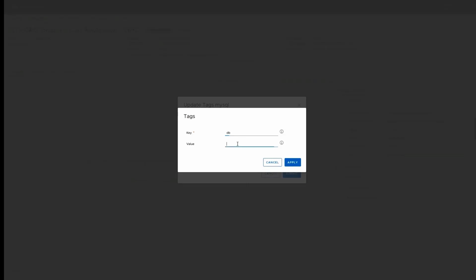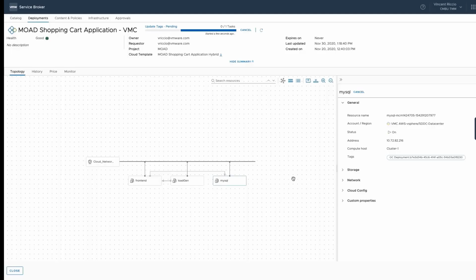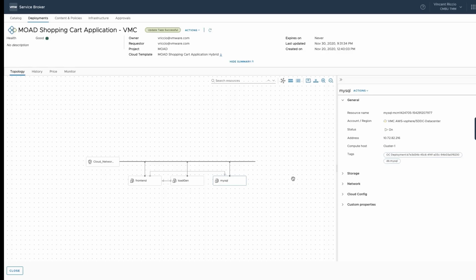So perhaps I forgot to do this, or maybe later on I figured out I want to add a tag. Now when I add a tag, it'll show up here inside of vRealize Automation. It will also show up in the cloud or wherever this machine is deployed, AWS, vSphere, wherever it is. And then this will just be another action that we'll see in the history as well around what happened with this particular machine.